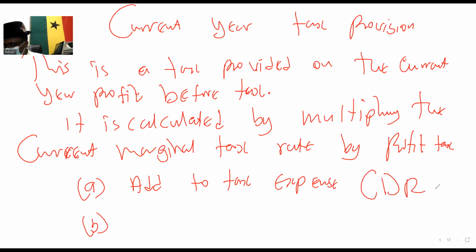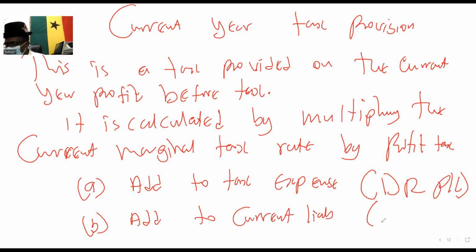Indirectly, you are debiting P&L, or you are debiting income tax expense. Last one, you always add it to current liability. You are crediting liabilities on the balance sheet. You are done. It ends there.